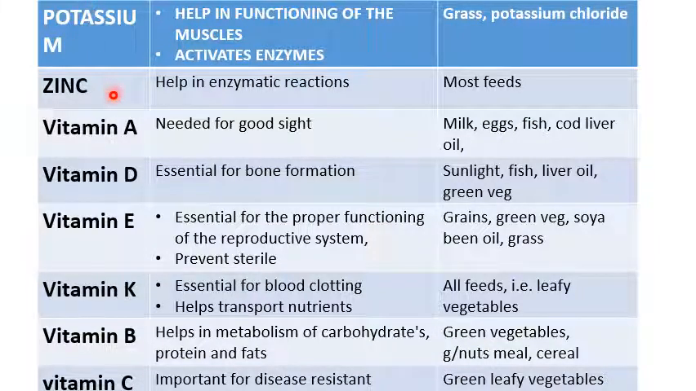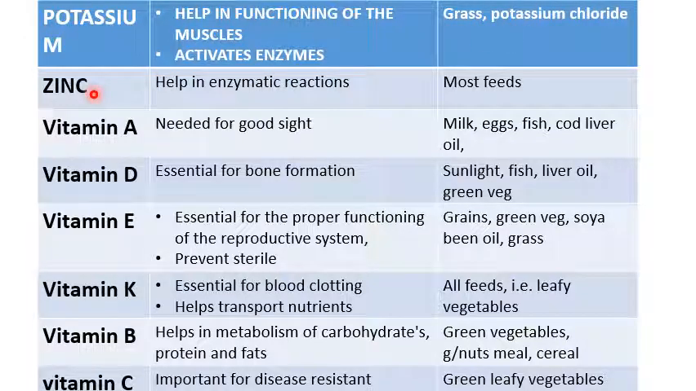Another mineral which is also important in the animal body is potassium. The reason is that it will help in functioning of the muscles, and it will also activate the enzymes. In order for the enzymes to be active in the animal bodies, they will need potassium. So where can those animals get potassium? From grass as well as potassium chloride.